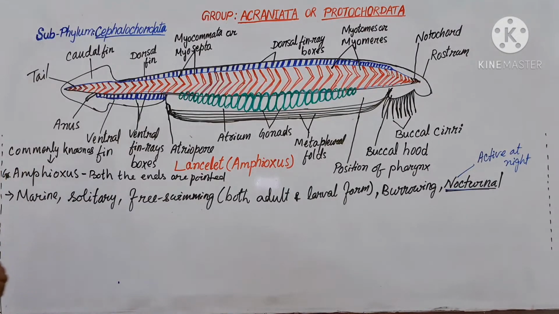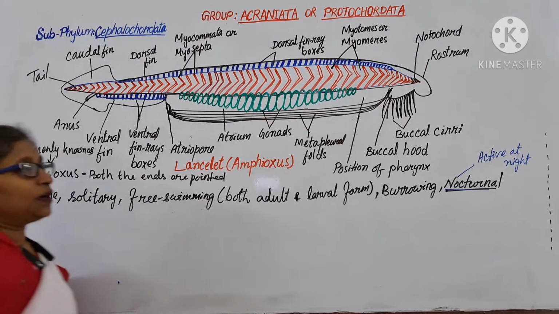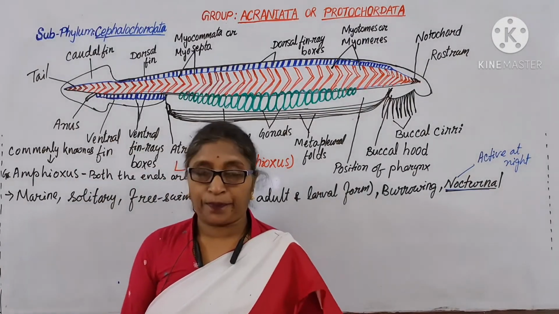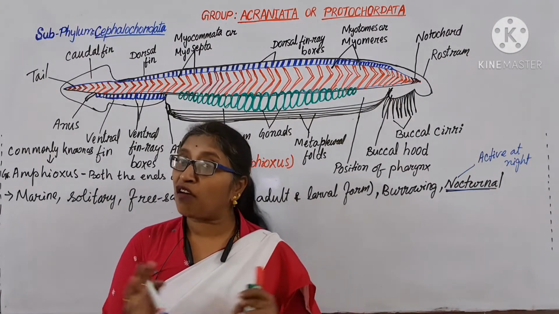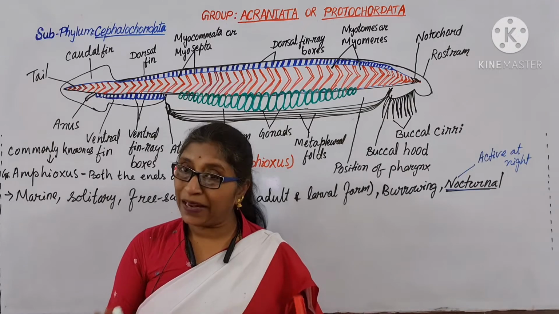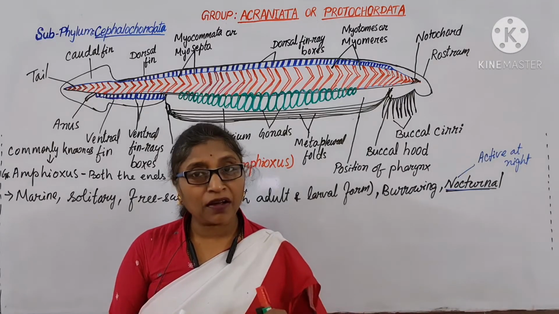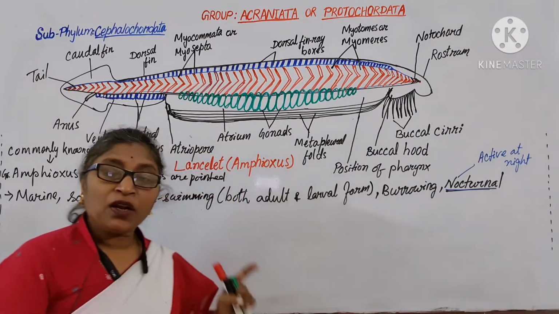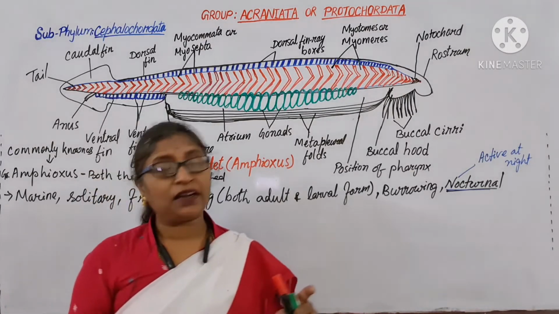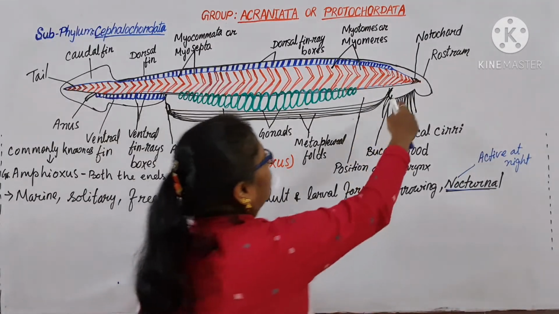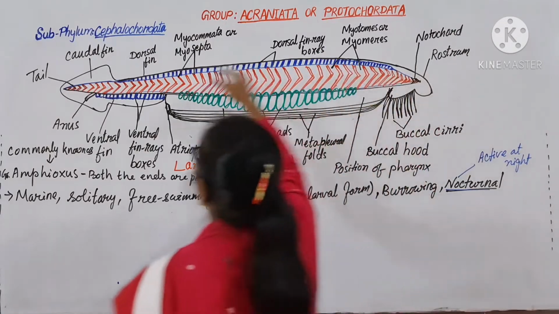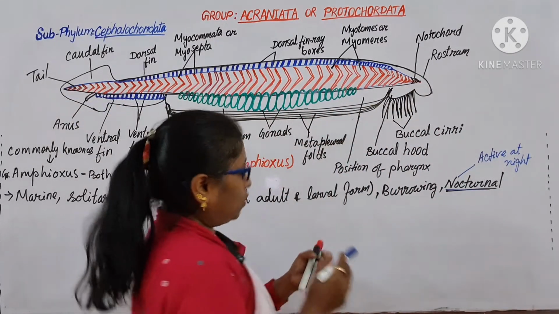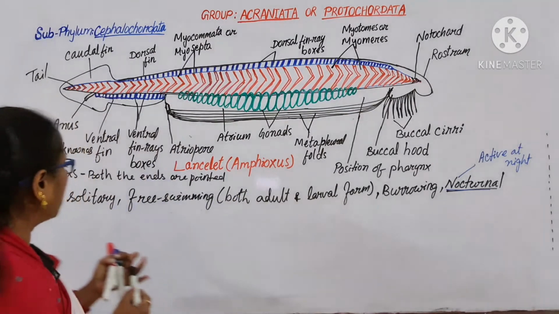Okay, and why are these known as cephalochordata? The notochord is present, which is not replaced by the vertebral column. Throughout the life the notochord is present and extends from the cephalic region, from the head region, to the tail region.